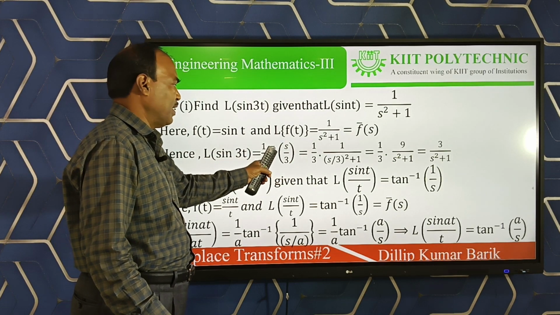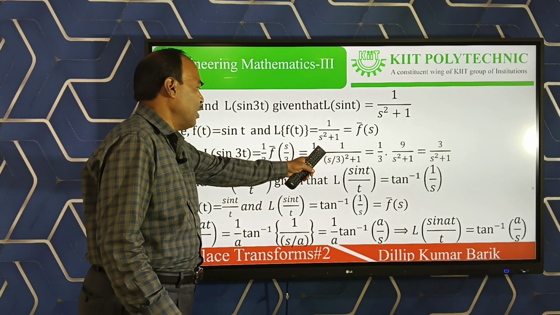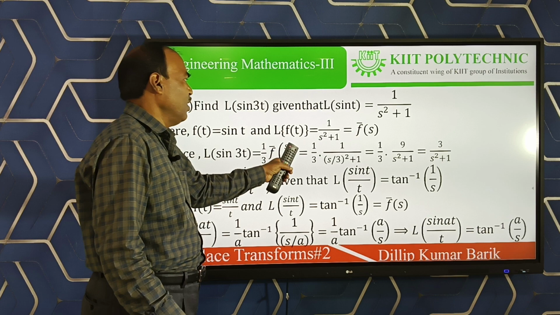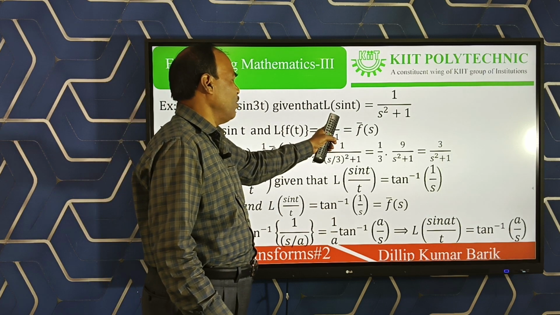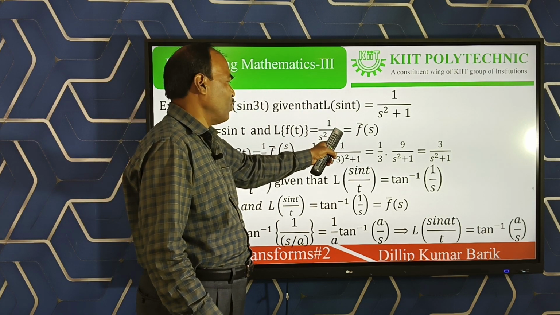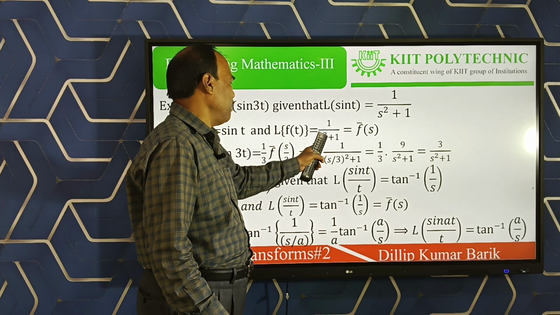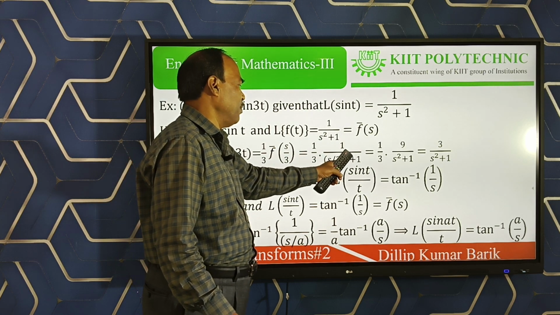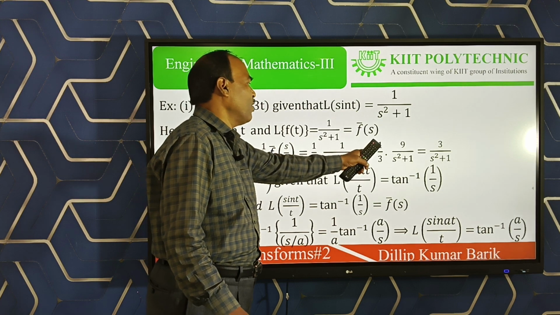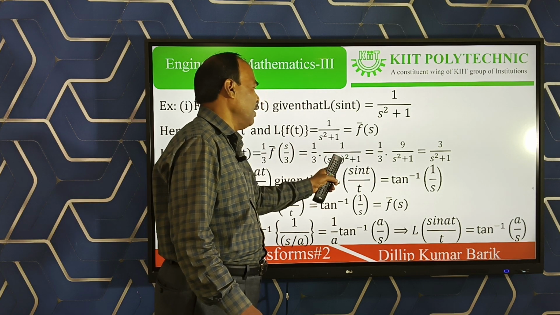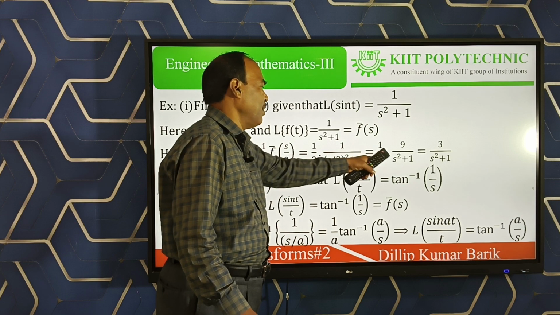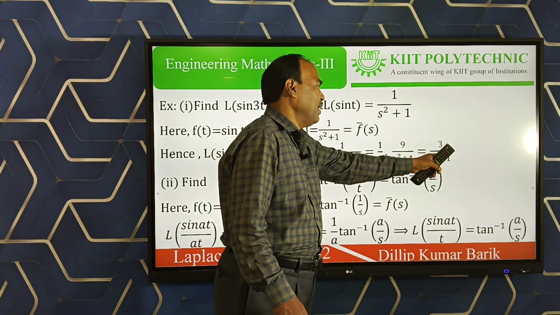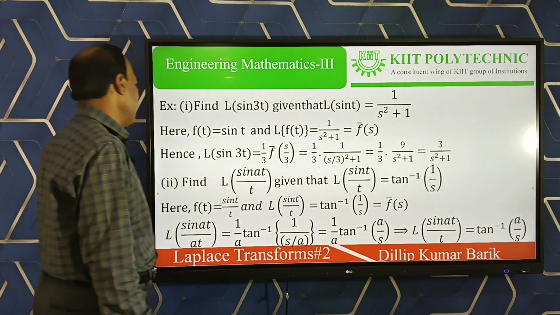Since 1 by 3 is a constant, take it outside. Here f bar s is 1 by s square plus 1, so s is replaced with s by 3, giving 1 by 3 times 1 by (s by 3) square plus 1. After simplification, taking the LCM, it is 3 by s square plus 9.